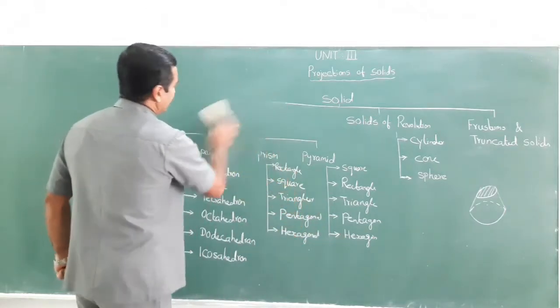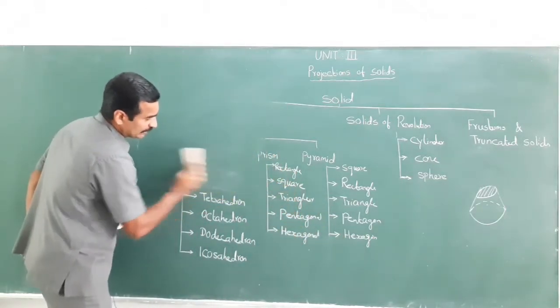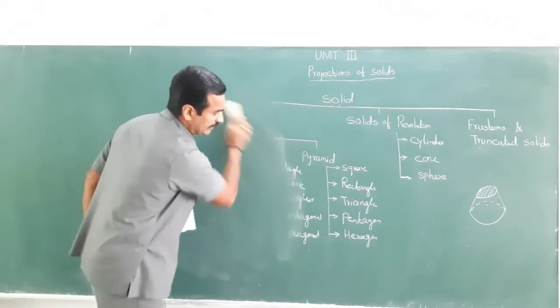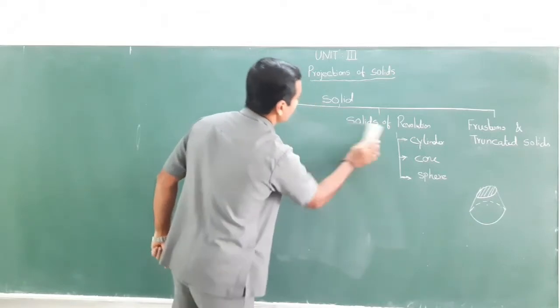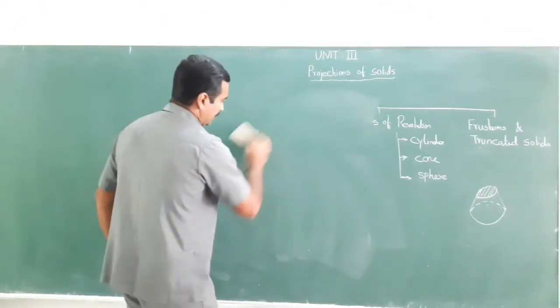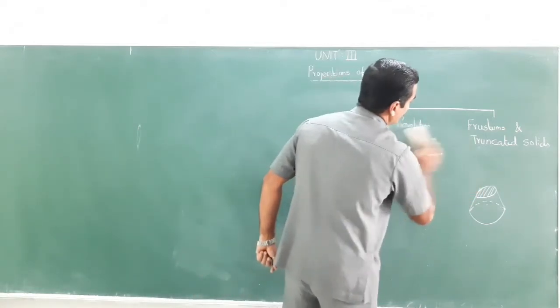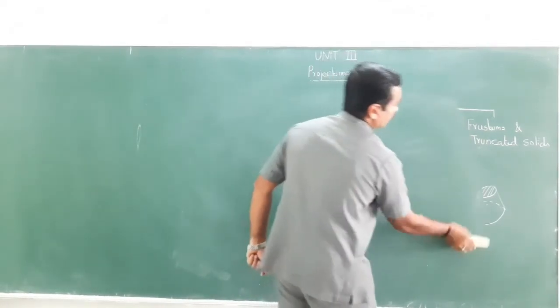Now next I am going to teach you the various positions of the solids. As far as plane is concerned, I have taught you 6 various positions, right?